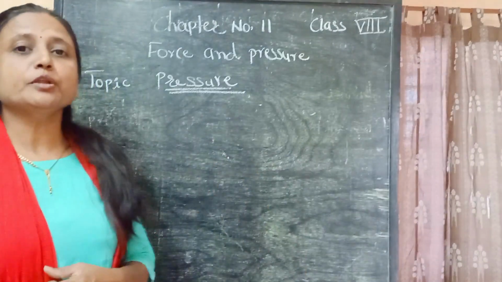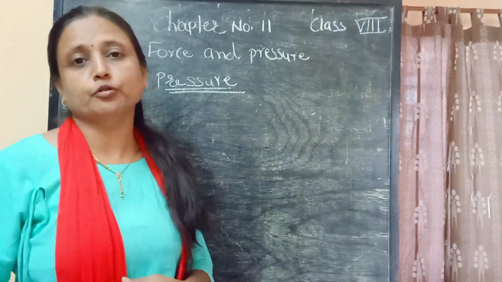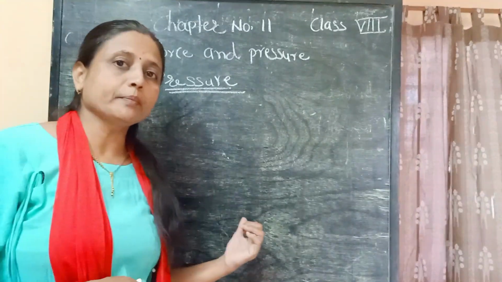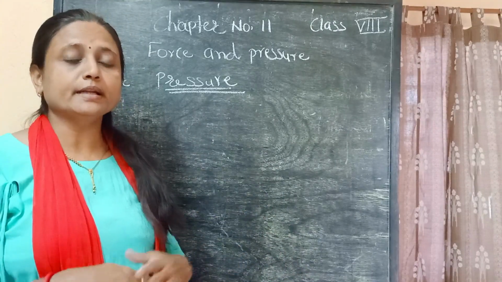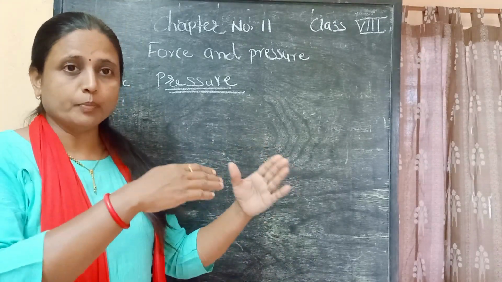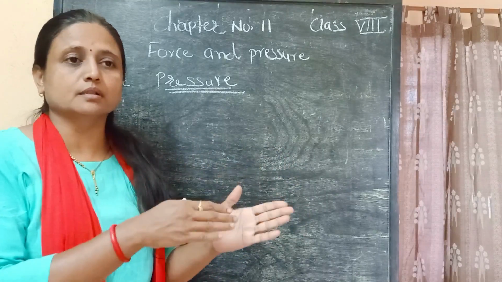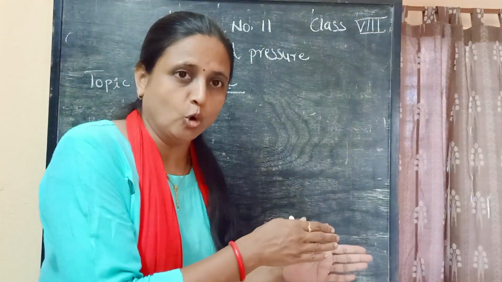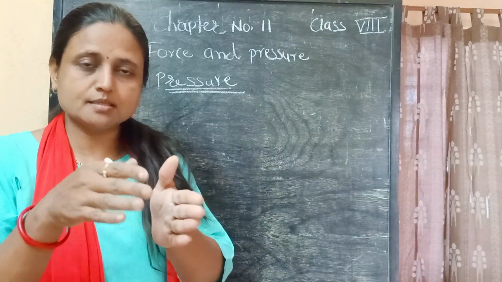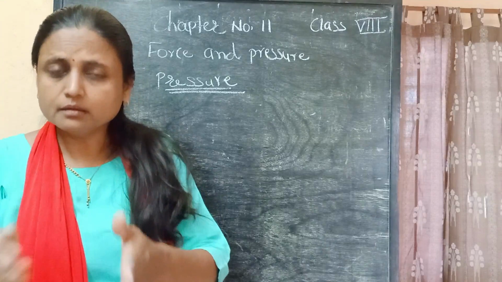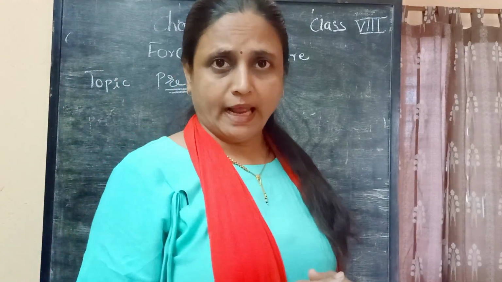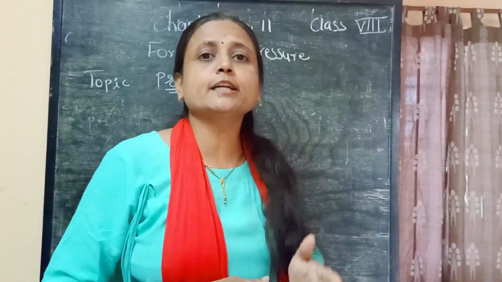But if you are using a broad belt on your school bag, then what happens? A broad belt means the area of that belt is large. The whole load of your school bag is on that belt, so force is exerted on the belt.